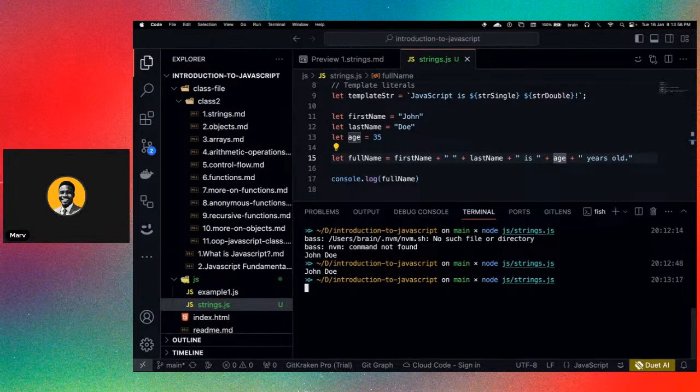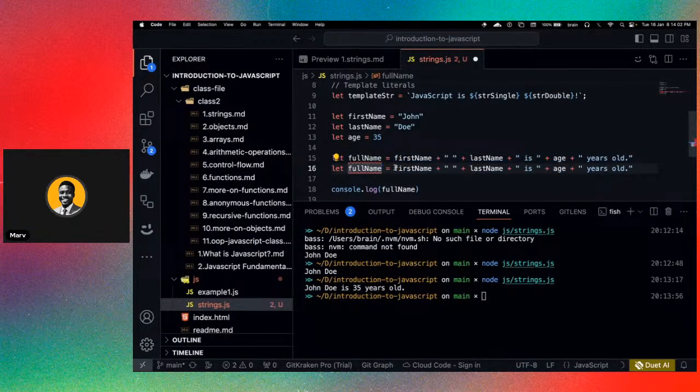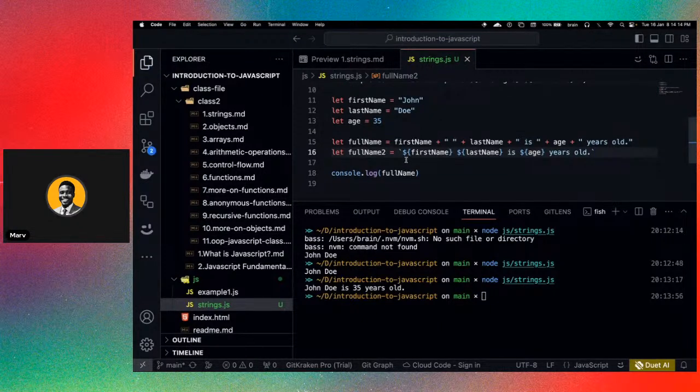There's nothing wrong with this pattern, obviously, but if you can use the template literal, let's take a look at the difference, okay? So I'm going to call the second one full name 2, and I'm simply going to use a template literal instead, right? So now you see we have, using a template literal, first name and the last name.